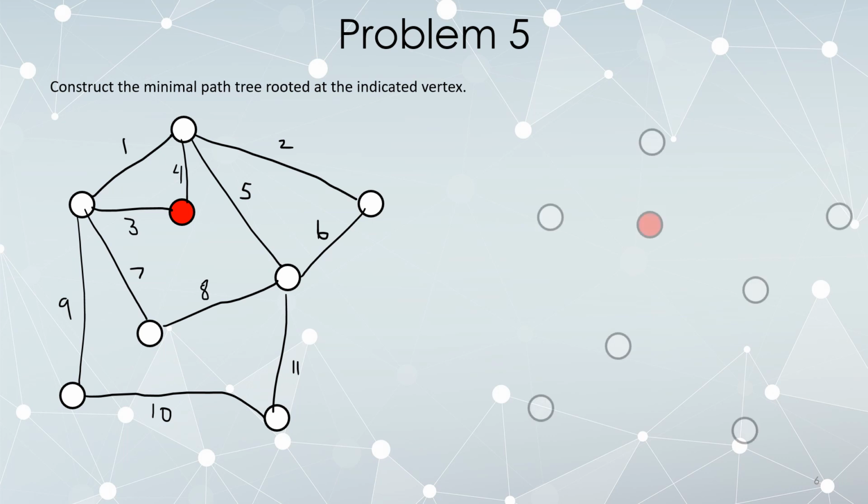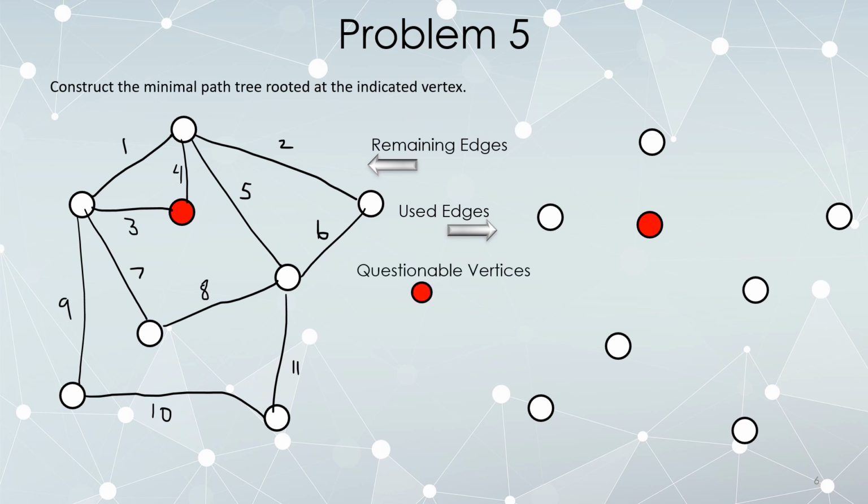So the first thing we do is we copy over just the vertices, but not the edges. We're going to be running Dijkstra's algorithm. Our original edges are what we start off calling remaining. They remain to be considered. On the right, we're going to draw edges that we've used, and to begin with, we haven't used any of them. Red vertices are what I call questionable. They are things that have been connected to the root, and at the beginning, only the root has, because we haven't used any edges. White vertices are what I call distant. They are not yet connected to the root.